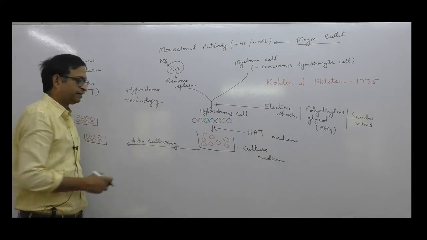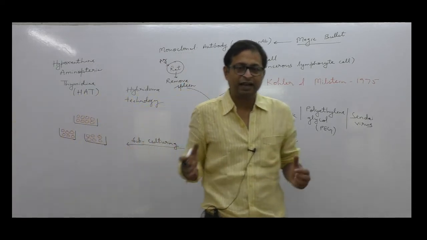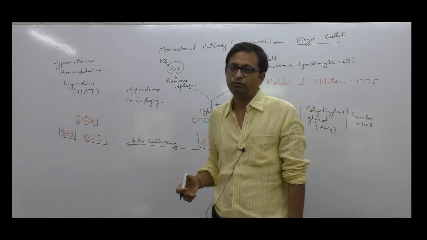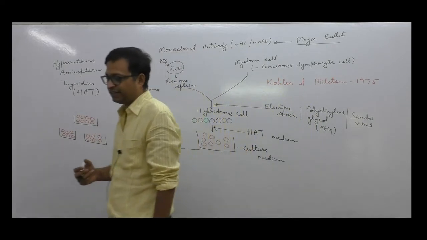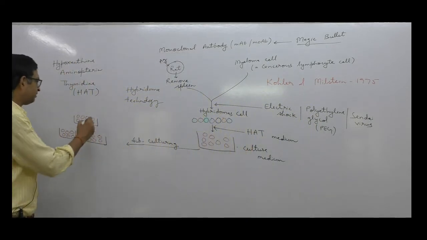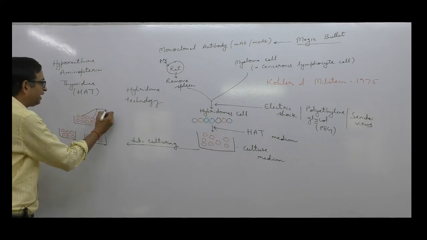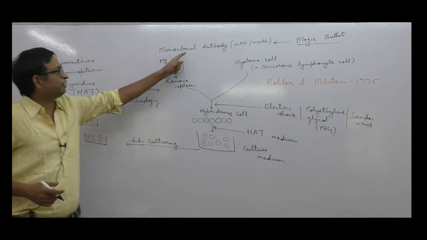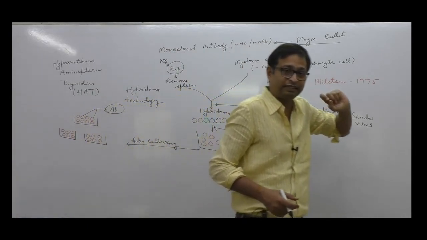Then we are doing the subculturing. Subculturing means a large culture medium is divided into several small culture media so that it can produce the required amount of antibody. So all the red cells that you are seeing here, all these cells will actually form or release antibody. So this is called monoclonal antibody, the magic bullet. This is called the magic bullet.